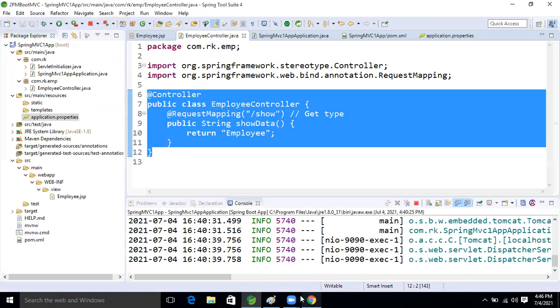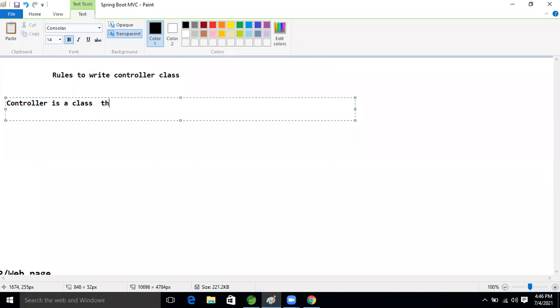A controller is a class that contains methods, which are called request processing methods.